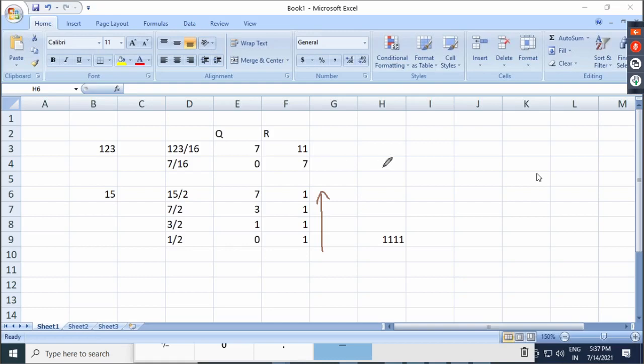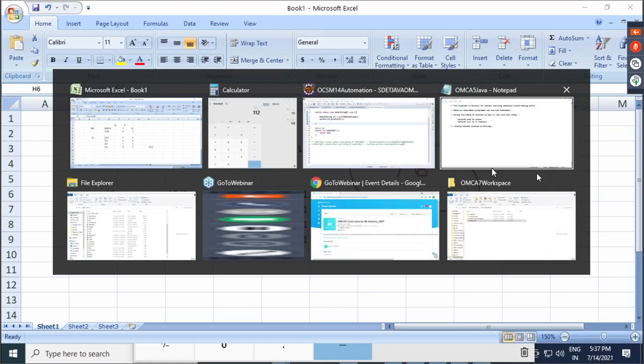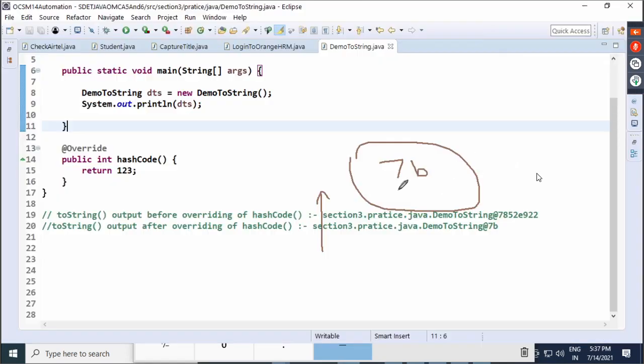Here 7 is 7, but 11 in hexadecimal form is B. So that's the reason it becomes 7B, and we are getting 7B here. Is everyone clear with this? Understood the relation of hash code and toString?